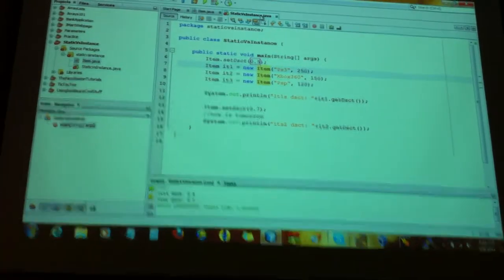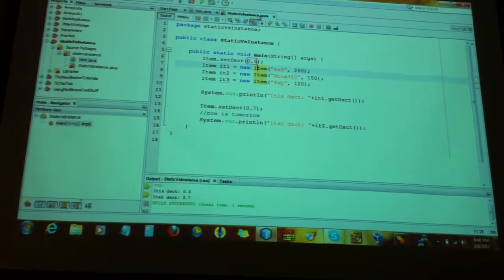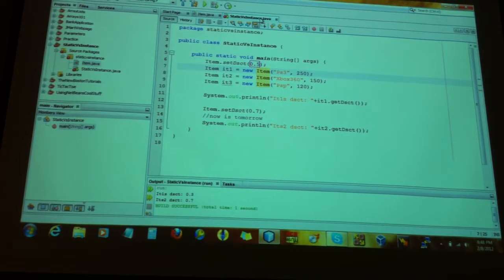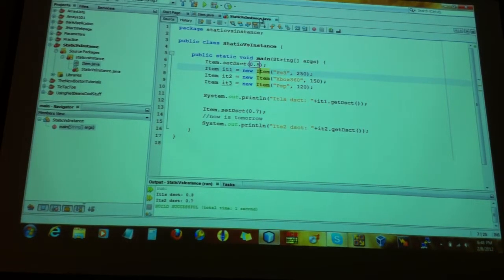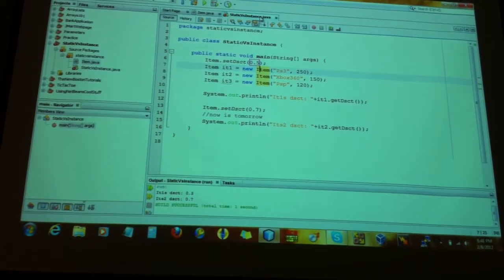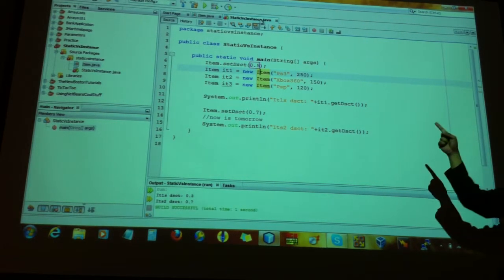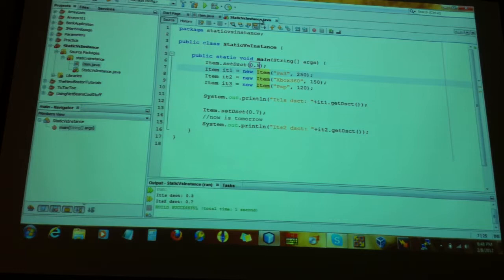I know, that class, so let's say you have another, like, let's say you have toys. And is that gonna be also 0.5 too? No, because that's per class. If I want to have a class toy, like you call it, and I want the discount to be static, I'll have to put a static attribute in there as well. But when I say item that's a discount 0.5, I'm saying no matter how many objects you create from this class item, all of them should have 50% now.